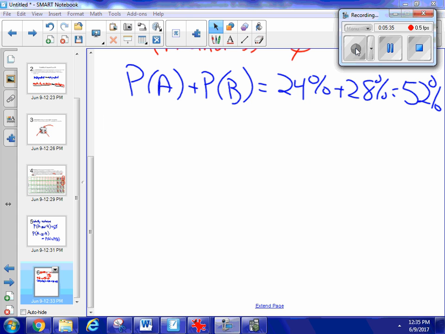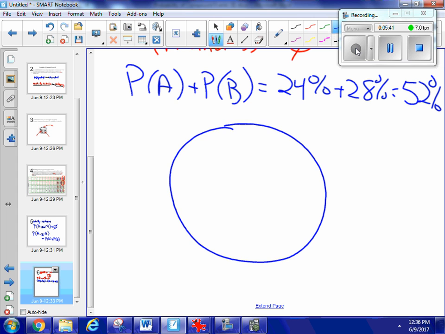Let's just see if we can make a little graph to show you how that would look. So here, this is 100% of all the sports. So that is my sample space, all sports teams.